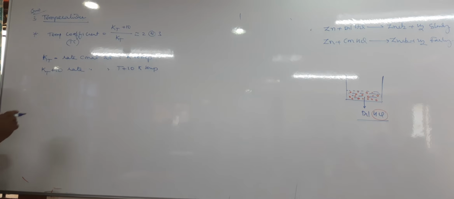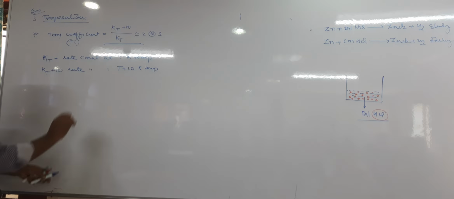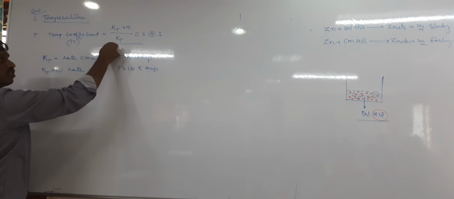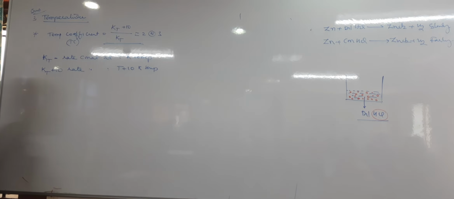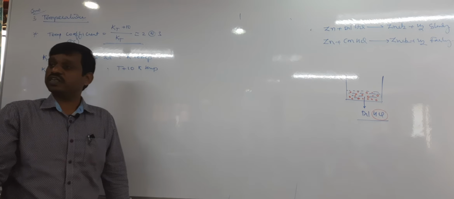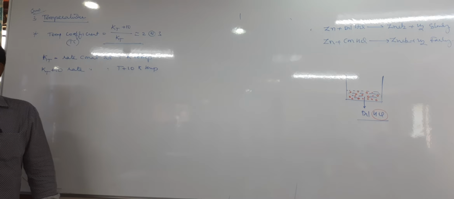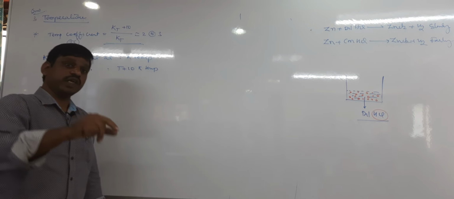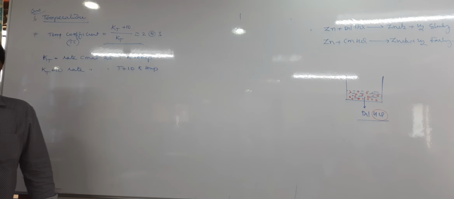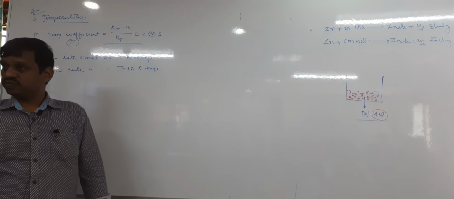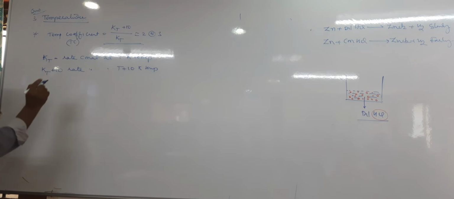Now how do you define the temperature coefficient? The temperature coefficient is nothing but the ratio of the rate constants that differ by 10 degrees. So the ratio of the rate constants differing by 10 degrees is called the temperature coefficient. If I say the temperature coefficient is 2, it means the rate of the chemical reaction is doubled when the temperature increases by 10 degrees. If I say the temperature coefficient is 3, the rate of the chemical reaction becomes tripled when the temperature increases by 10 degrees.